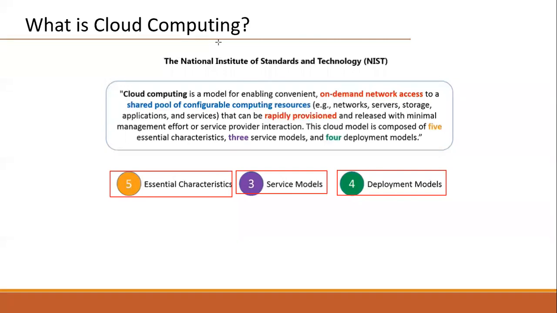Remember, whenever we are saying this is our cloud computing platform, then how we can say whether it is a cloud computing platform or not? That's why it should have these 5 essential characteristics here.